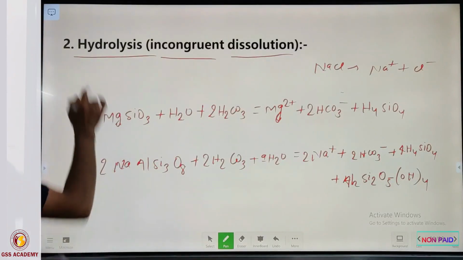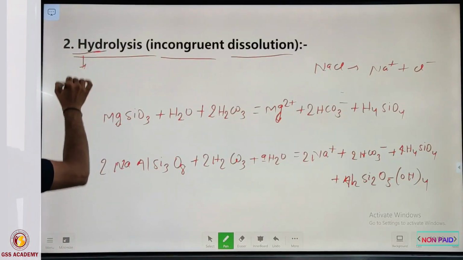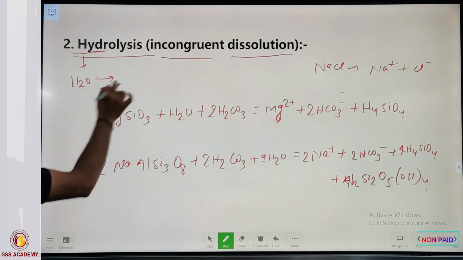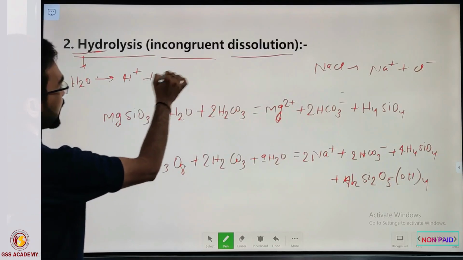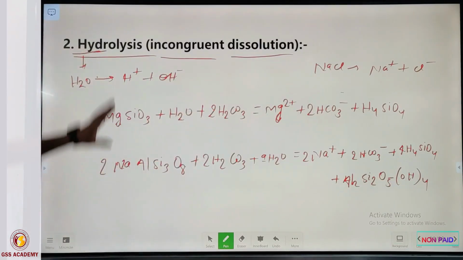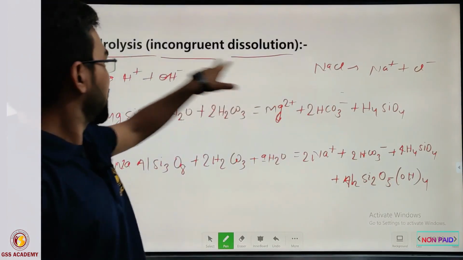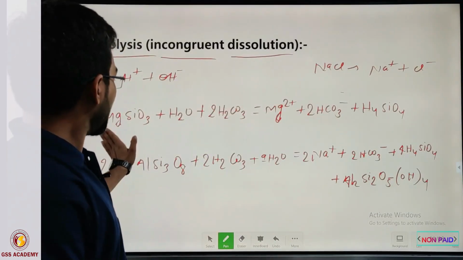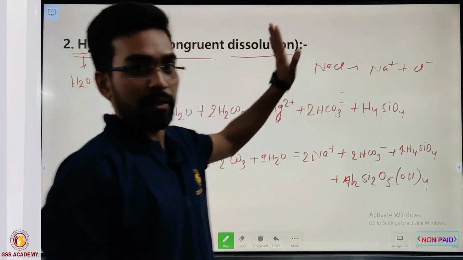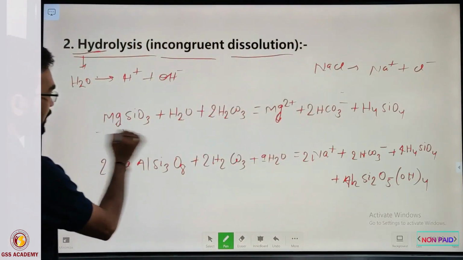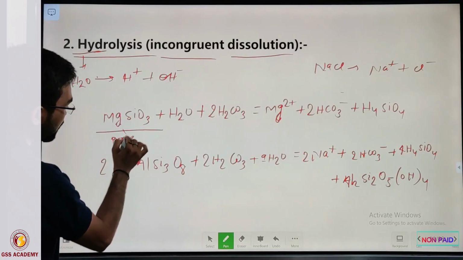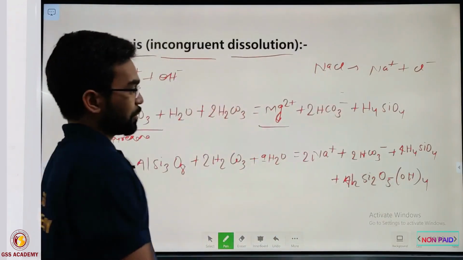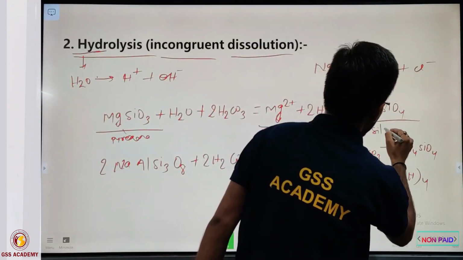In hydrolysis, as the name suggests, hydro means water, H2O, and lysis means to break down. So when H2O breaks down into H+ and OH-, it is called hydrolysis. In the hydrolysis process, these H+ and OH- directly react with the minerals and liberate the metal cations. Like in this example, pyroxene reacted with water, and Mg2+ is liberated, forming silicic acid